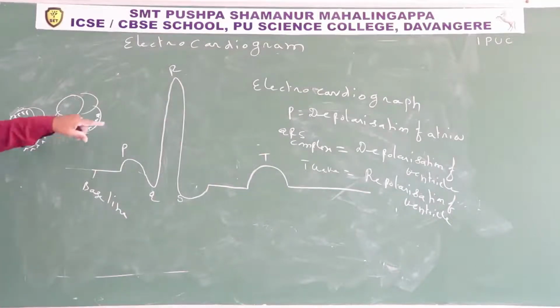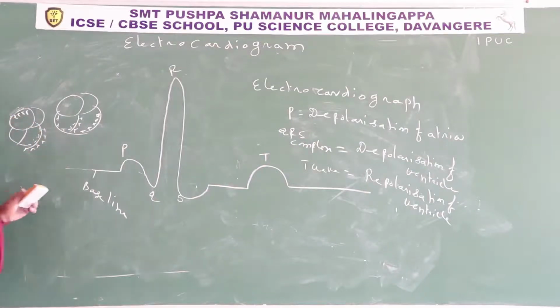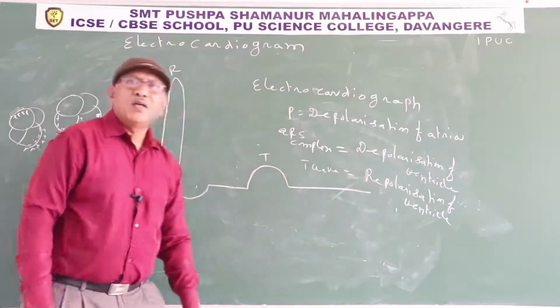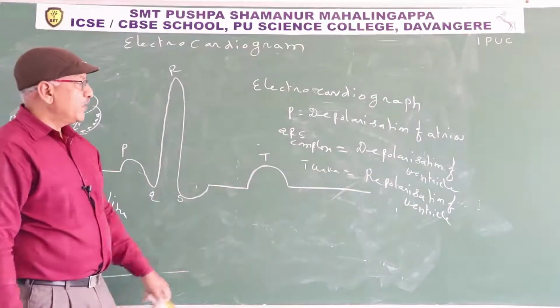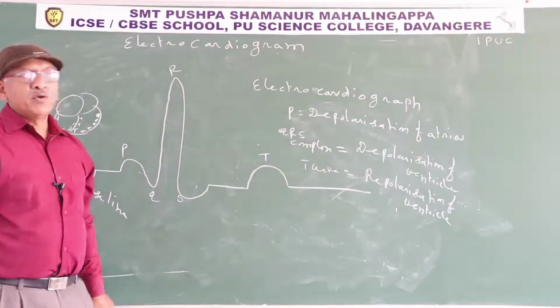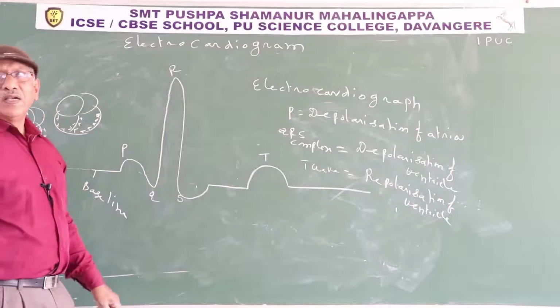So in depolarization the inner surface is electrically positive; now within a few milliseconds the inner surface is electrically negative and the outer surface is electrically positive. It is known as repolarization of the ventricle. The T wave represents repolarization of the ventricle.